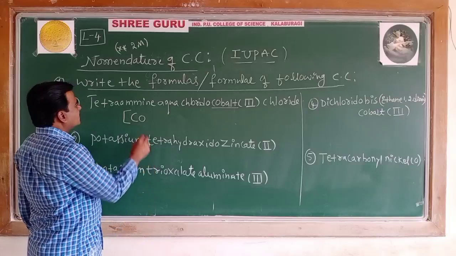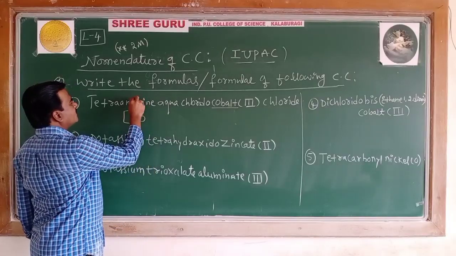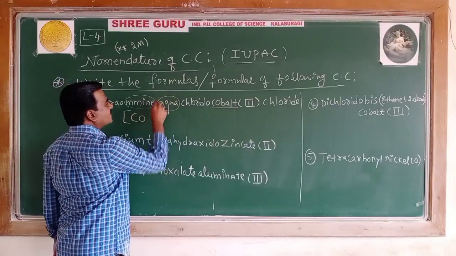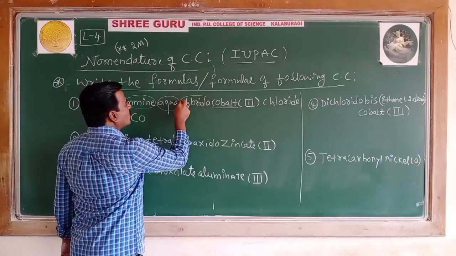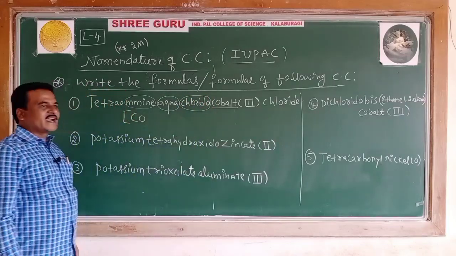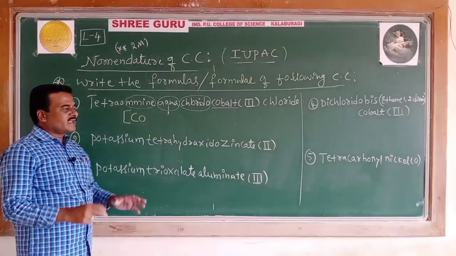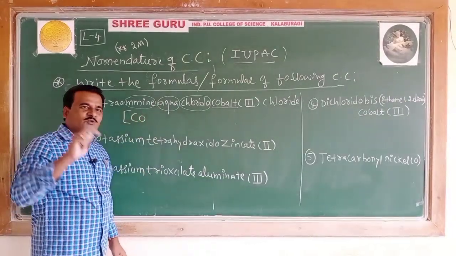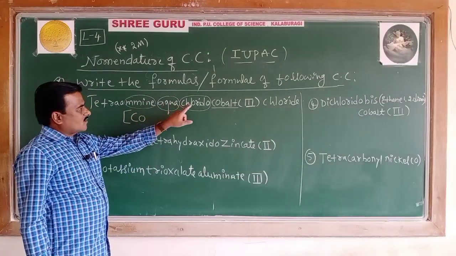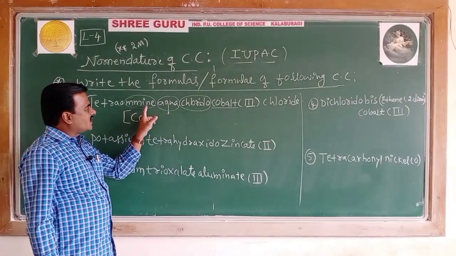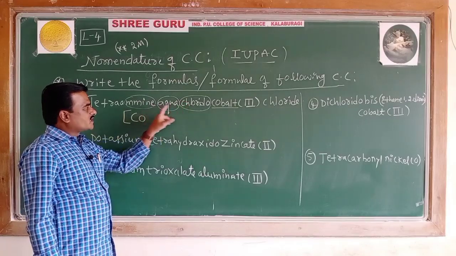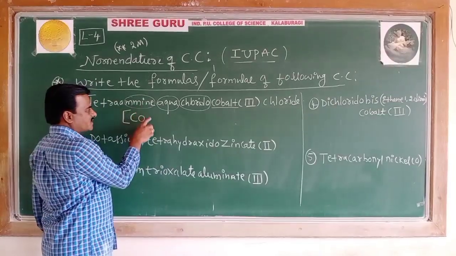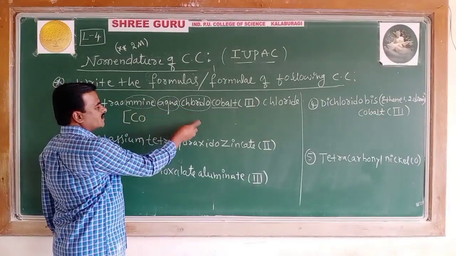What are those ligands? One is the ammine ligand, second is the aqua ligand, and third is the chlorido ligand. You have 3 ligands, which are to be written in alphabetical order: ammine first, aqua next, chlorido next.